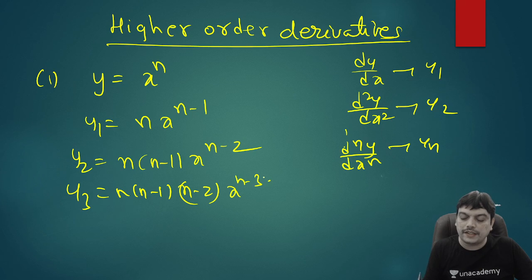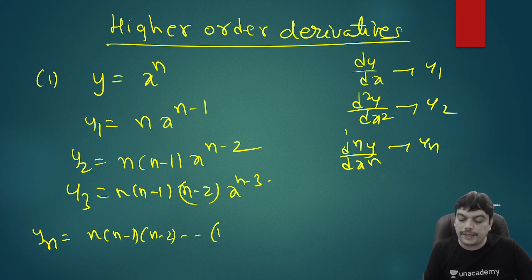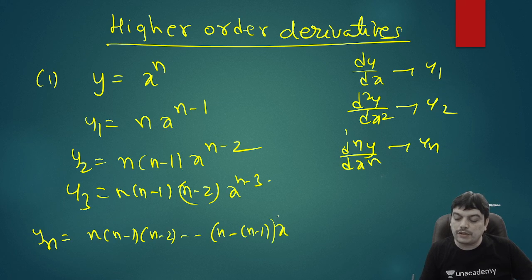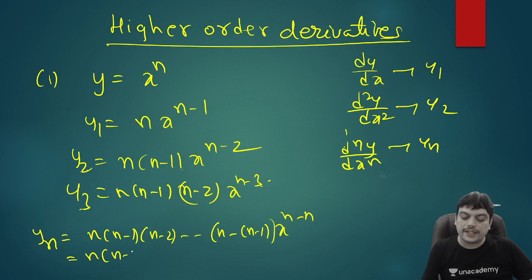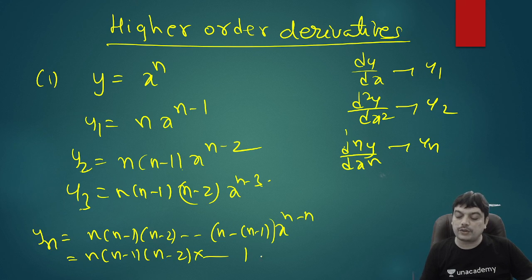So we can observe a pattern here in general that if it is yn, it will have n into n minus 1 into n minus 2 and so on up to n minus of 1 less than this number. Like when it was 3, you got 2. When it was 2, you got 1. So if it is n, you'll get till n minus 1. And the power of x will be n minus of, if y3 is there, you got minus 3. If y2 is there, you got minus 2. So if yn is there, it will be n minus n. That means finally it will become x power 0. But rest of the terms are of the form n minus 1, n minus 2 up to 1. Multiplied with x power 0, which is 1 only. So we actually got the nth derivative as n factorial.